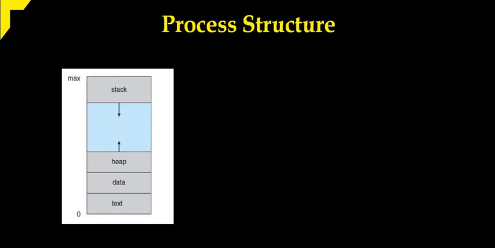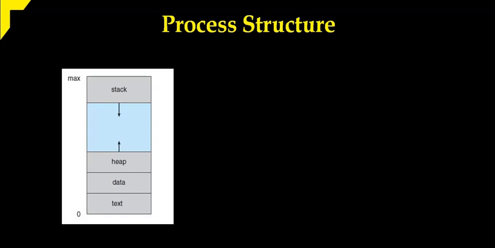Now we will understand what is process structure. Here we have the diagram of different sections of memory: text, data, heap and stack. These are the different parts of your primary memory and how our process data is stored in that memory. The process is not stored in a single section. It is divided into different sections based on the data available, and stored partly in the text section, some in data, some in heap and some in stack.